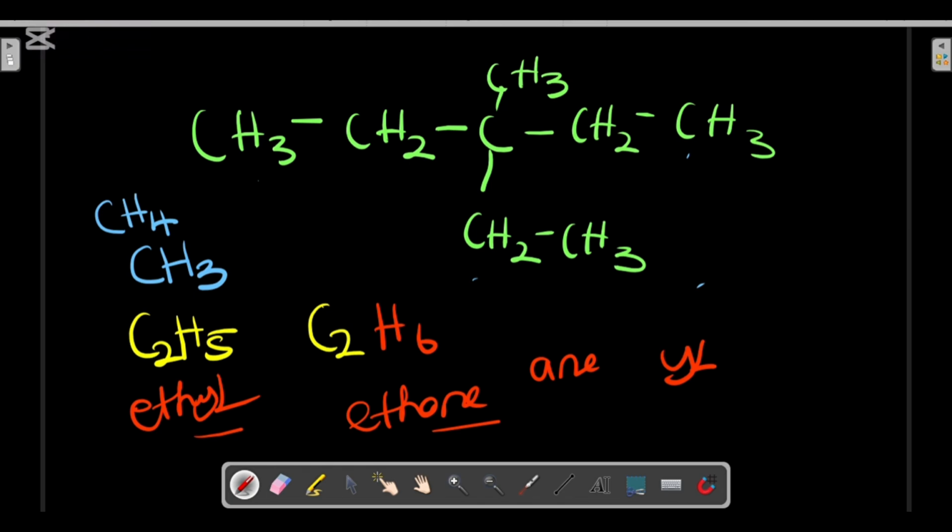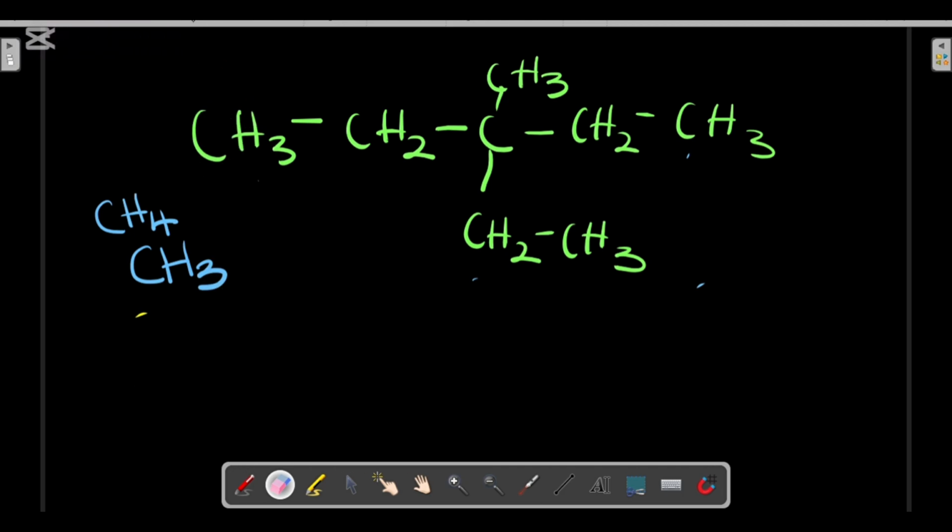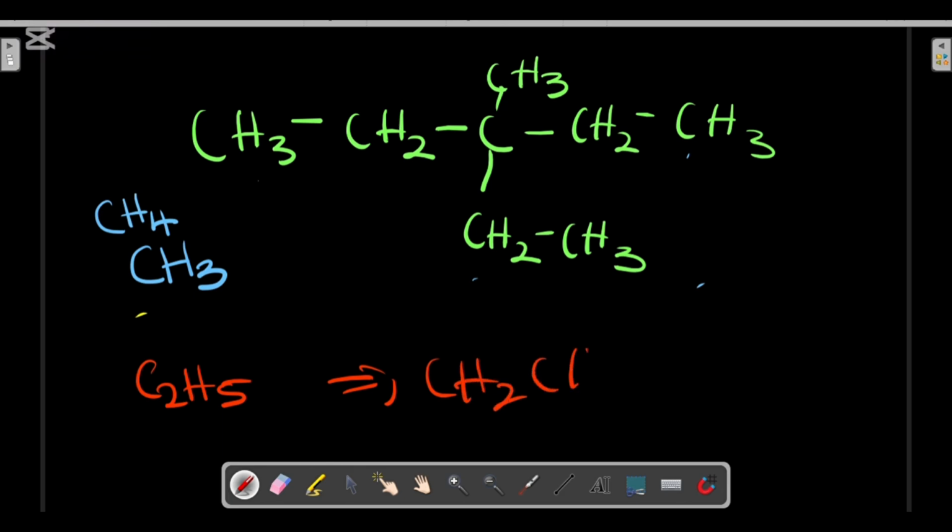So this compound here, which is C2H5, our alkyl group, which is ethyl, is the same thing as this compound, CH2CH3. Wow, and this compound is this, Abi? Yep, they are the same thing. So how do we draw this compound? This is another method of drawing alkane groups.